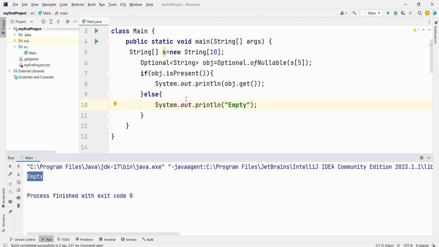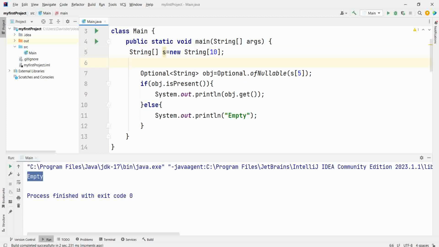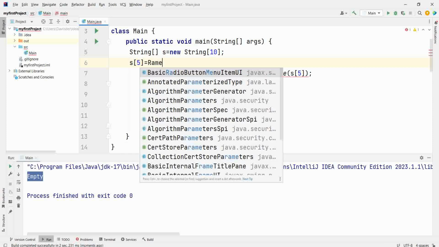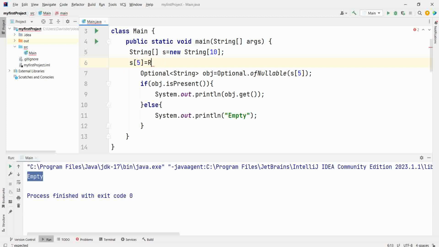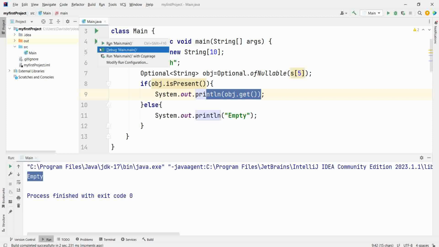Empty is printed. Now if I have any value here, like s5, I assign it to Ramesh. Now it will go within this and Ramesh will be printed.